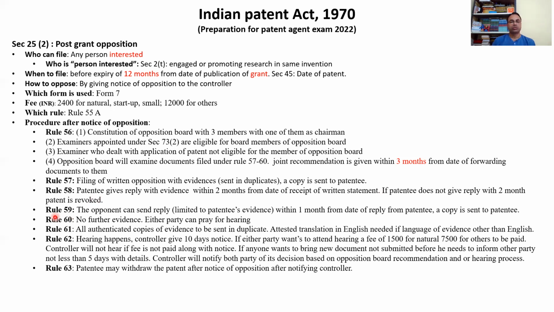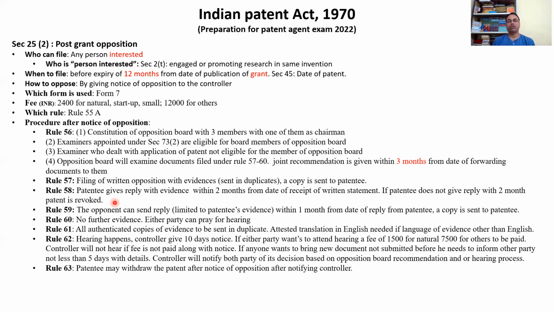Okay. So rule 59. Okay, 58. Patentee gives reply with evidence within 2 months from date of receipt of written statement. So patentee will give reply, means patentee is not going to give reply to me. He will give reply to the controller. And if patentee does not give reply within 2 months, patent is revoked. Simply revoked. Okay. If he fails the deadline of 2 months, patent is revoked. Okay. So he must give reply within 2 months.